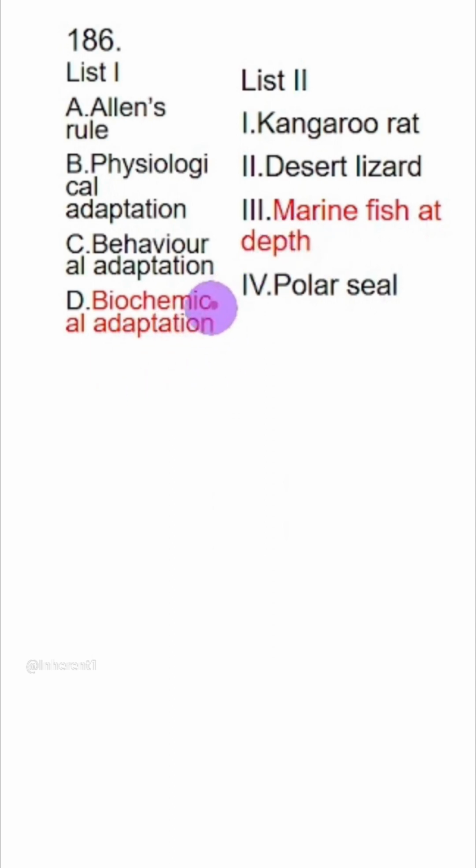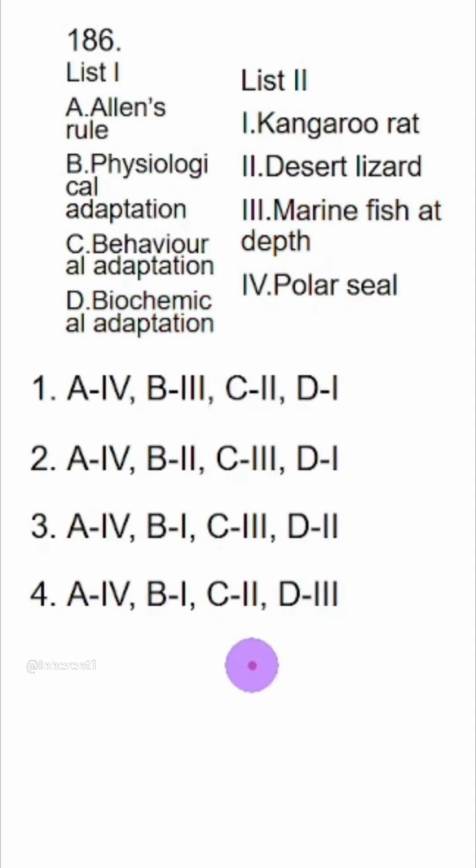What is the meaning of this? See, at depth there is lot of pressure, okay, and under pressure protein molecules which form the enzymes, they can get denatured. So biochemically, the protein and enzymes have evolved in such a way that it can tolerate that high pressure and work at optimal enzyme activity. Right answer is option number 4.